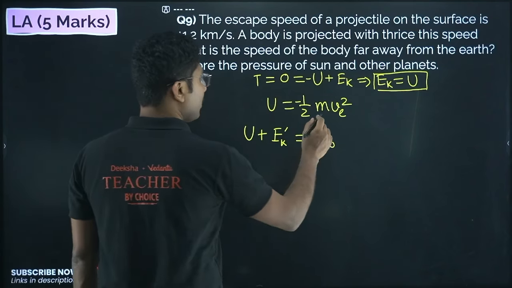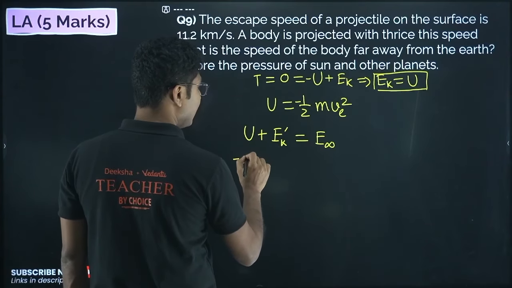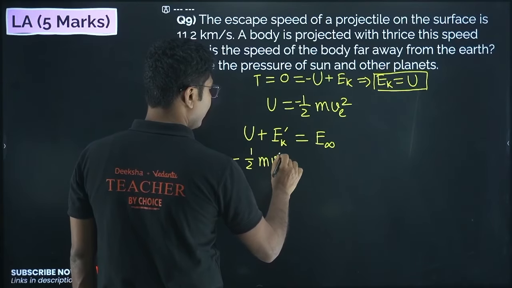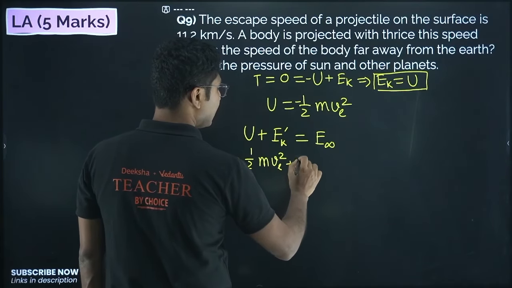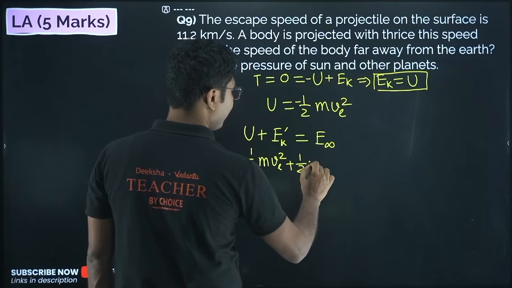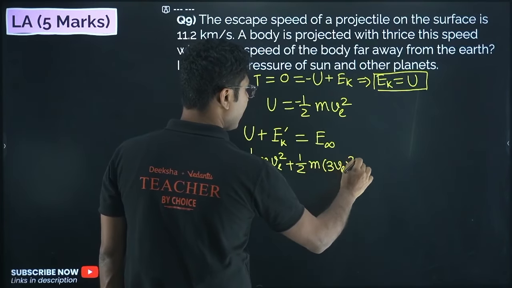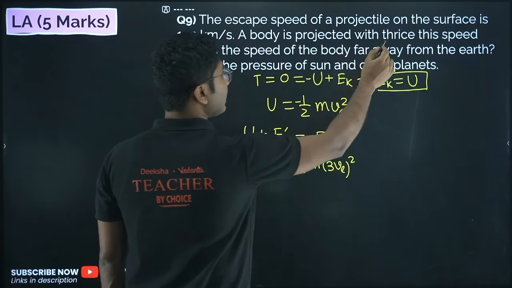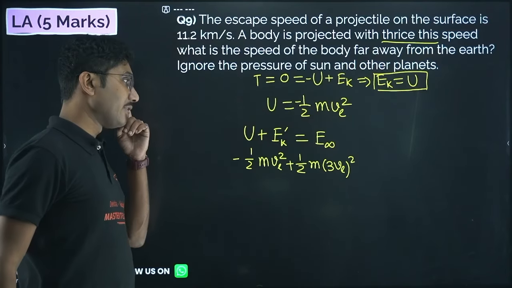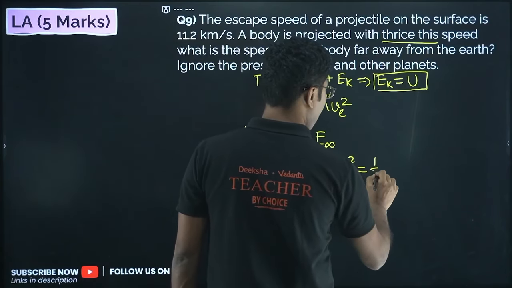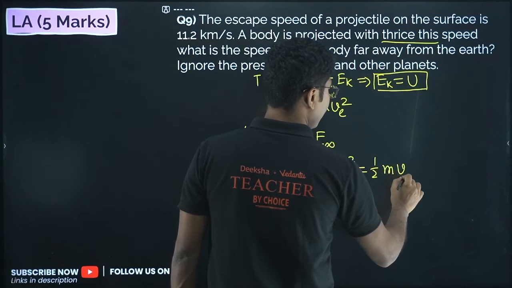Now put the values. What is the initial potential energy? Initial potential energy is minus half mv square. What is the initial kinetic energy? Initial kinetic energy is half m into 3v whole square. Why 3v square? Because it is projected with thrice the speed, 3 times. And that will be equal to half m v infinity square.